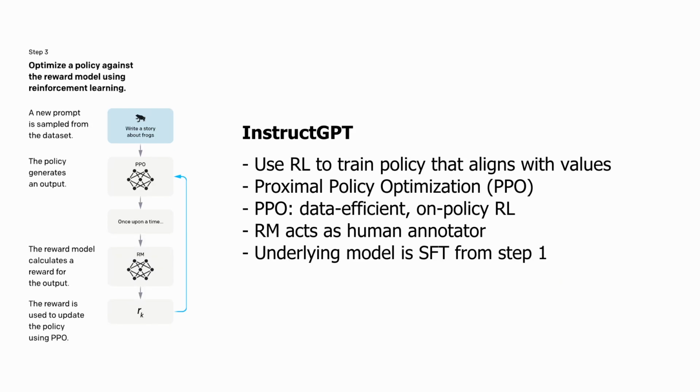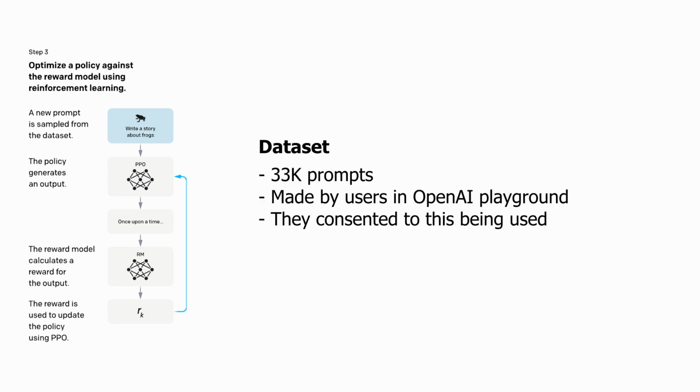Finally, in step 3, the objective is to use reinforcement learning to train a policy that aligns with OpenAI's values. The reinforcement learning algorithm used is PPO, which stands for Proximal Policy Optimization. This is a data-efficient, on-policy training method developed by OpenAI. The reward model is what makes this task supervised despite there being no human annotator. The underlying model that is being trained is the supervised fine-tuned model from step 1 with various parameter counts. The dataset is comprised of 33,000 prompts that were made by users in the OpenAI playground.